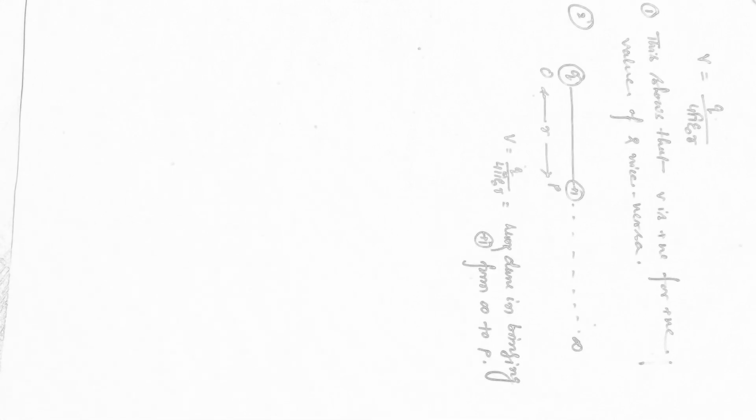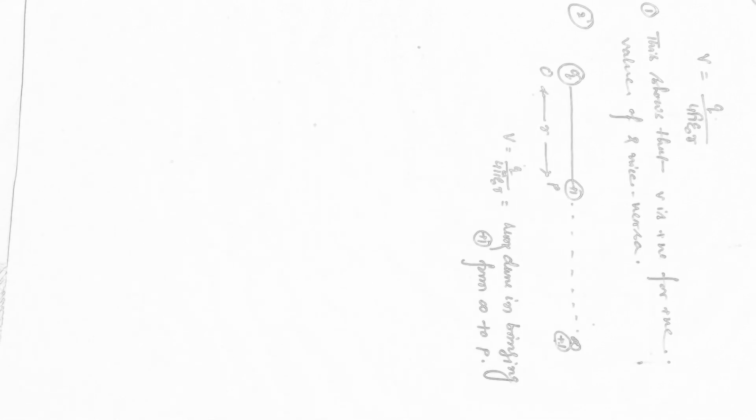So what we have derived is that V, that means q by 4 pi epsilon naught into r, is equal to the work done in bringing +1 from infinity to P. Now suppose instead of +1, if we bring +2 amount of charge from infinity to this point, definitely the work done will be double. If we bring 3 unit charge from infinity to that point, obviously work done will be triple.